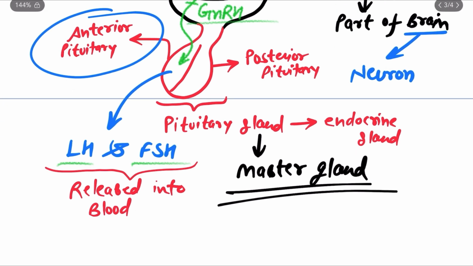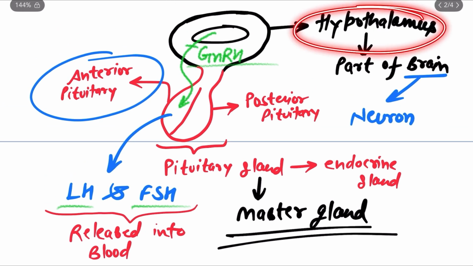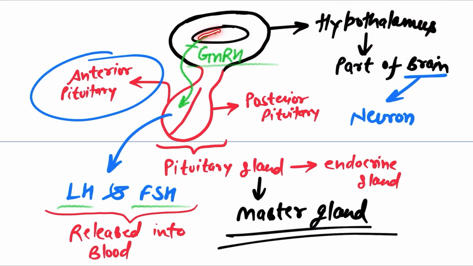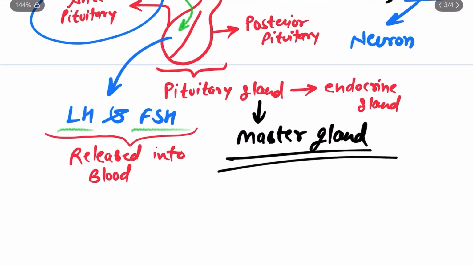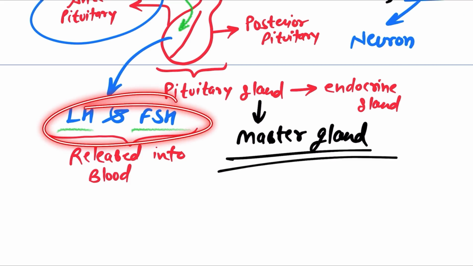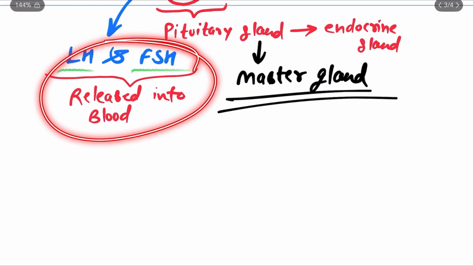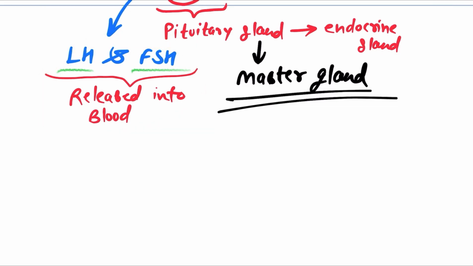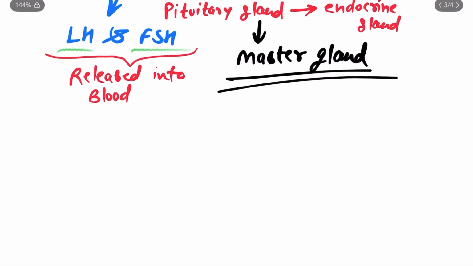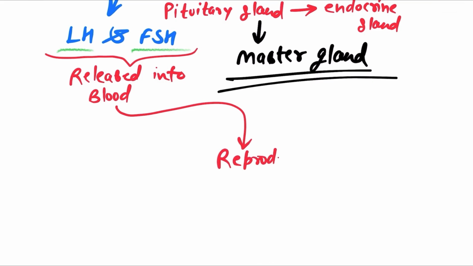Okay, so one more time, hypothalamus is releasing GnRH. This GnRH is traveling towards the anterior pituitary, and anterior pituitary, after getting the signal GnRH, releases two hormones, that is LH and FSH, and all hormones are released into the blood. So these LH and FSH are released into the blood, and via blood, they travel towards the reproductive organ.